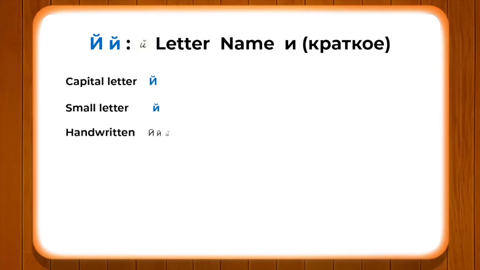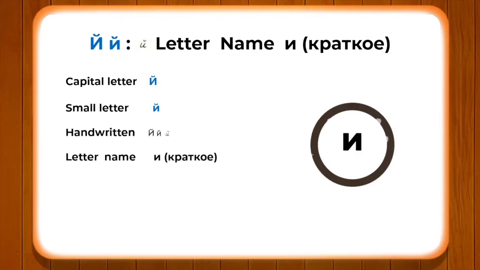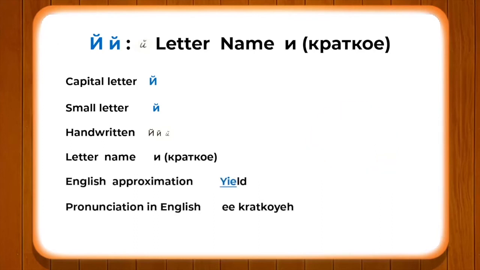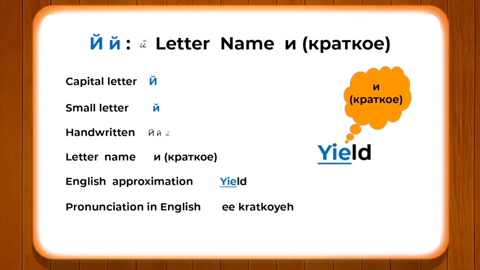The next letter is E kratky, or the short E. The English approximation is in the word yield, which gives you a slight idea of how this sound is pronounced.